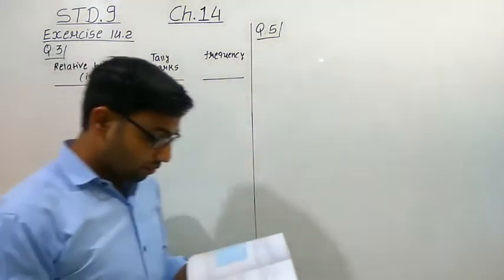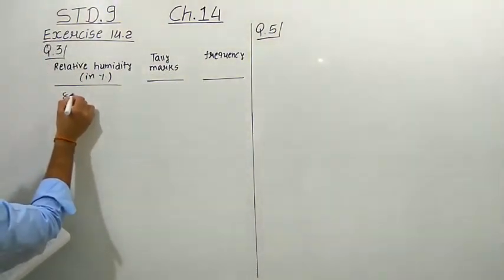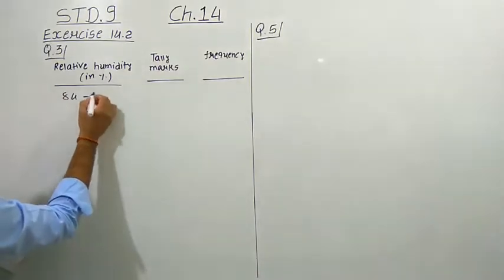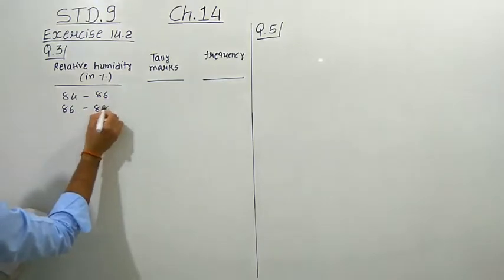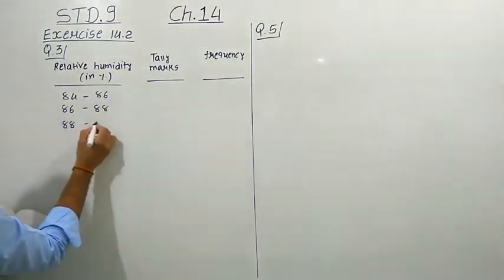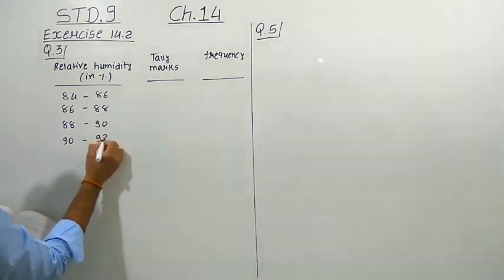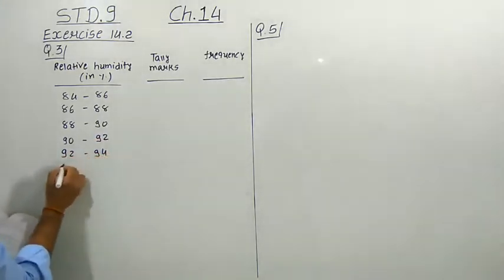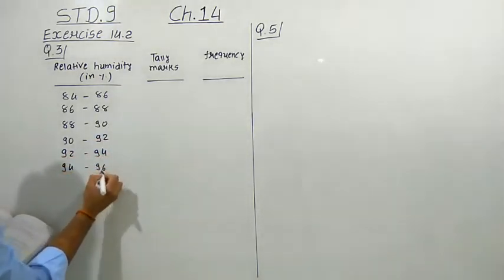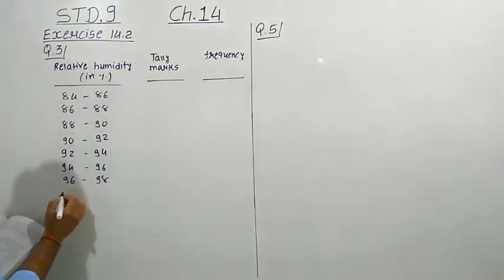So let us first of all make out the classes. First class interval is of 84 to 86. Second one we can make that 86 to 88, 88 to 90, 90 to 92, 92 to 94, 94 to 96, 96 to 98, and yes, 98 to 100.